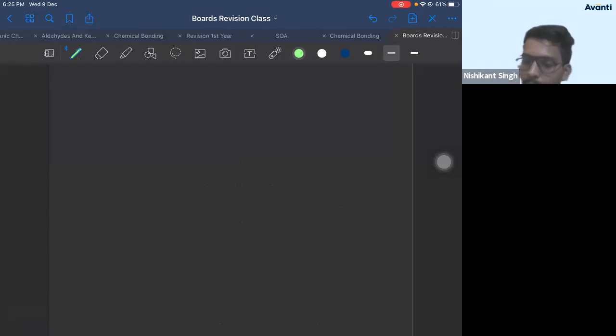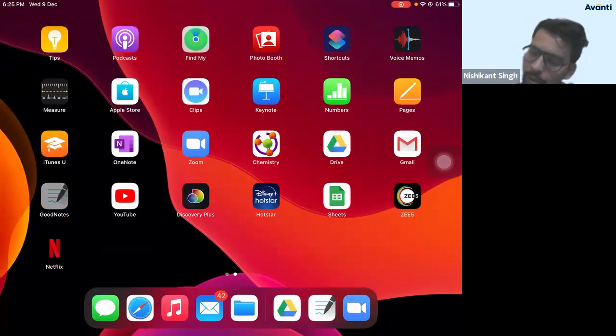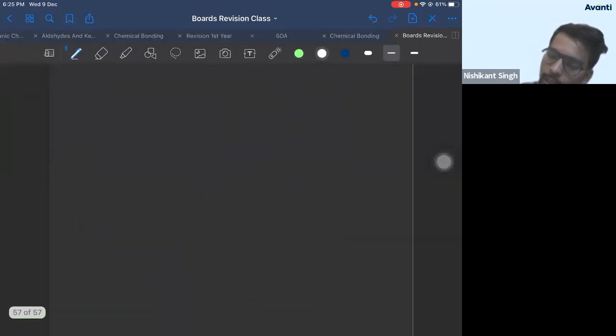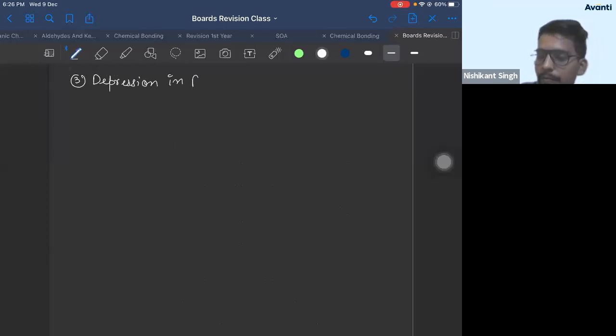देखो, graph I'm not discussing because boards में it has not been asked till now. Graph based questions, so I'm not discussing the graph. Let us take a question. We'll do depression in freezing point, then take the question. Let us take depression in freezing point. So depression in freezing point is same.